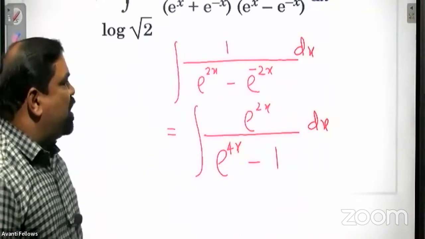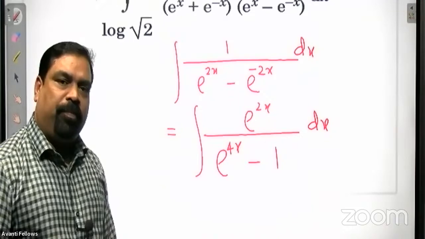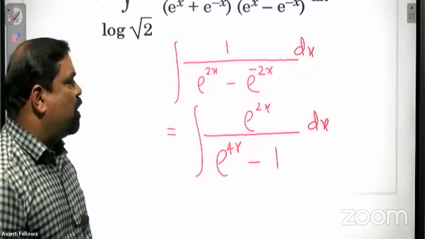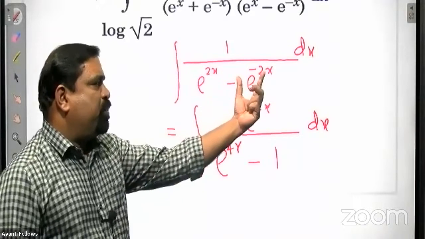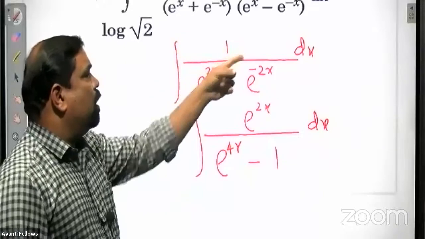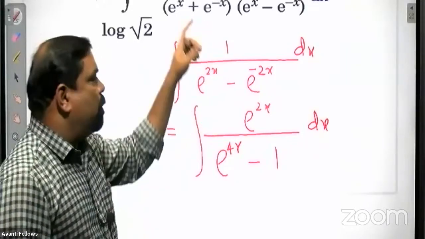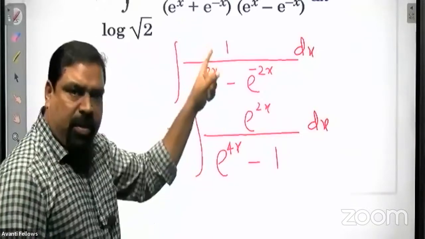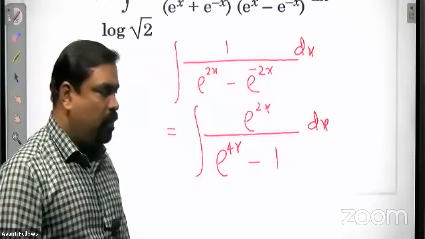What have I done? Normal simplification: e power minus 2x you can write as 1 by e raised to 2x. Otherwise, you can multiply e raised to 2x in both the numerator and denominator, so directly you will get this term.